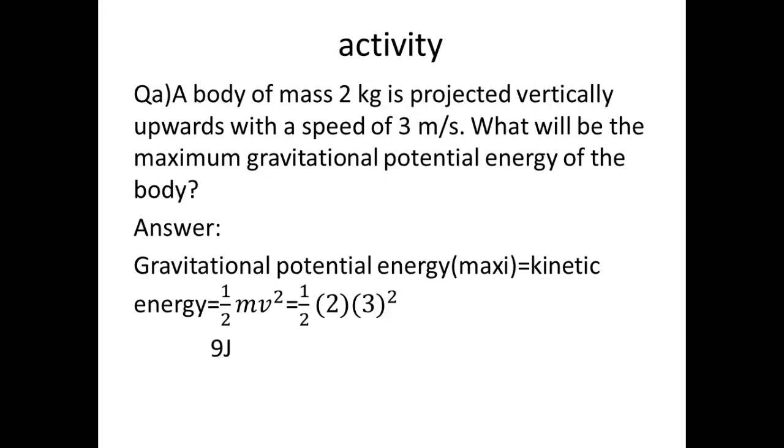So half mv square is the formula, that is half times the mass, 2 kilogram, times the speed, that is velocity, 3 square. After we calculate and simplify, we get 9 joule. Have you got it?